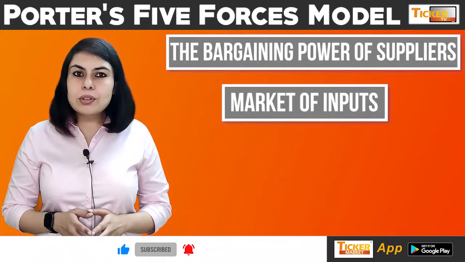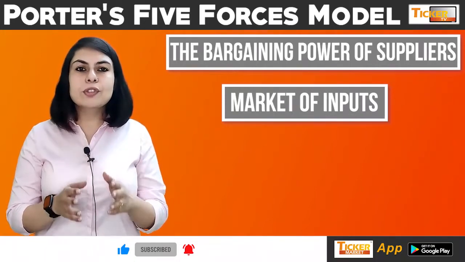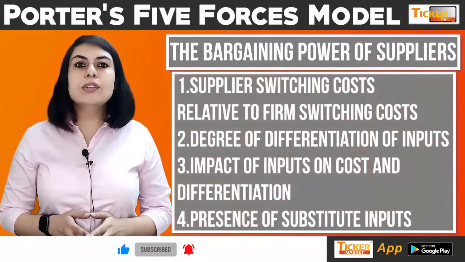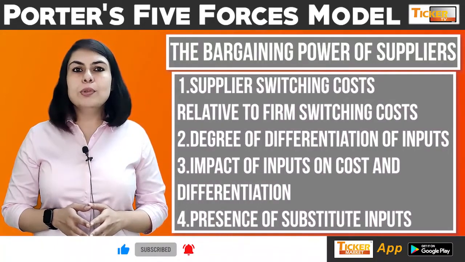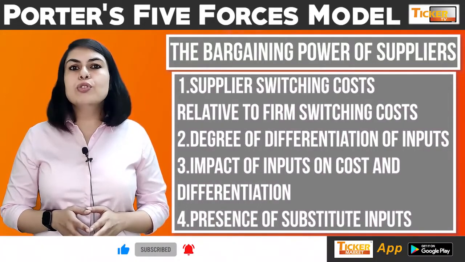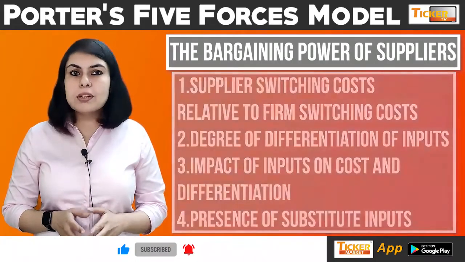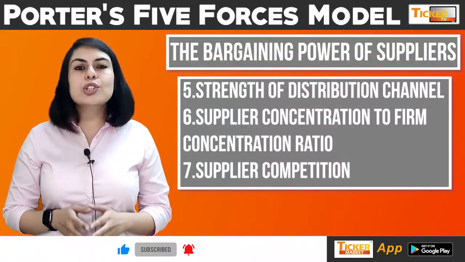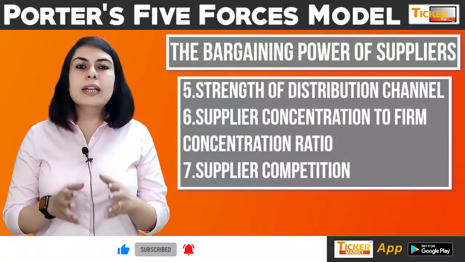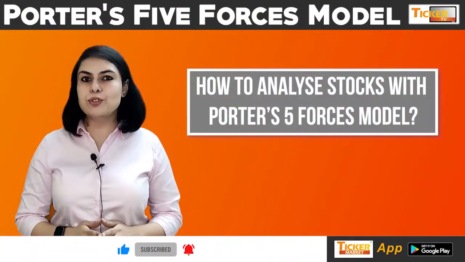Michael Porter lists out the following major potential factors of bargaining power of suppliers. First, supplier switching cost relative to firm switching cost. Next, degree of differentiation of inputs. Third, impact of inputs on cost and differentiation. Fourth, presence of substitute inputs. Fifth, strength of distribution channel. Sixth, supplier concentration to firm concentration ratio. And seventh, supplier competition. Now the next question arises, how to analyze the stocks with the Porter's 5 forces model?